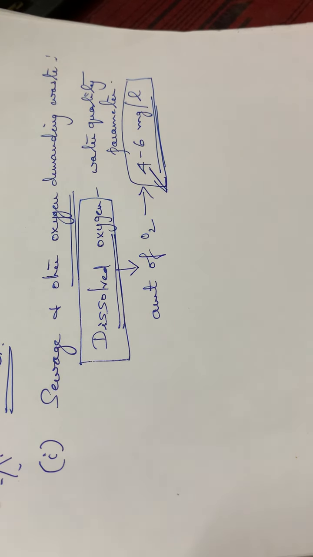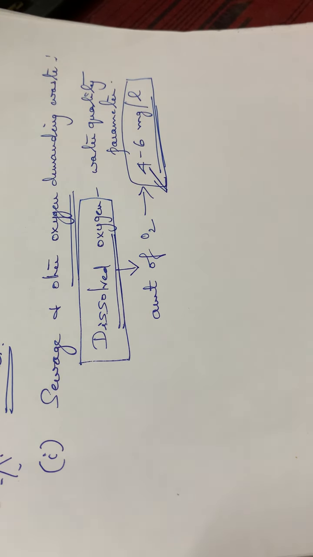So if in a water body sufficient oxygen is there, the organic matter present in the water body can be decomposed or decayed. But if the water body does not have a particular amount of oxygen content, that is, if it is less than 4, then the bacteria present in the water body can't decompose this organic matter. So that is the first point to be noted.